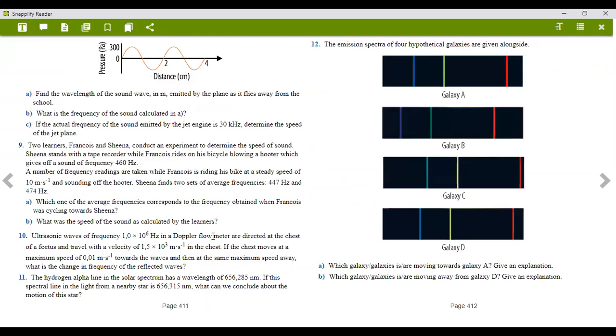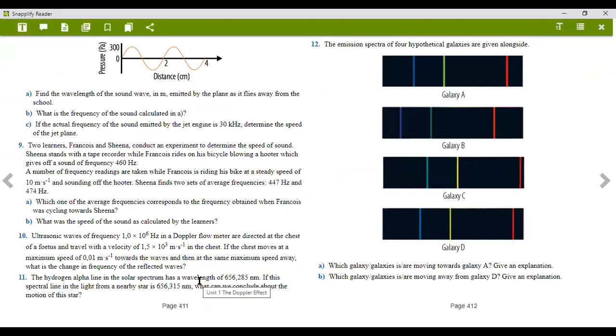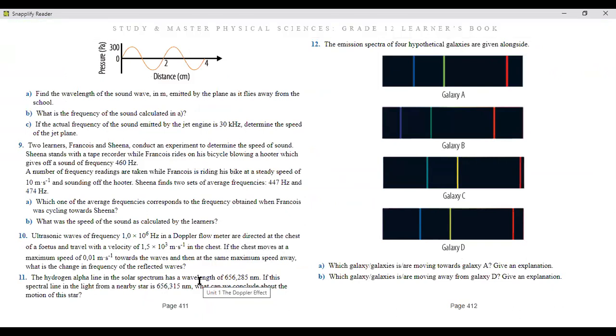So moving on to number 10, it says ultrasonic waves of frequency 1 times 10 to the power of 6 hertz in a Doppler flow meter are directed at the chest of a fetus and travel with a velocity of 1.5 times 10 to the power of 3 meters per second in the chest. So if the chest moves at a maximum speed of 0.01 meters per second towards the waves and then at the same maximum speed away, what is the change in frequency of the reflected waves?